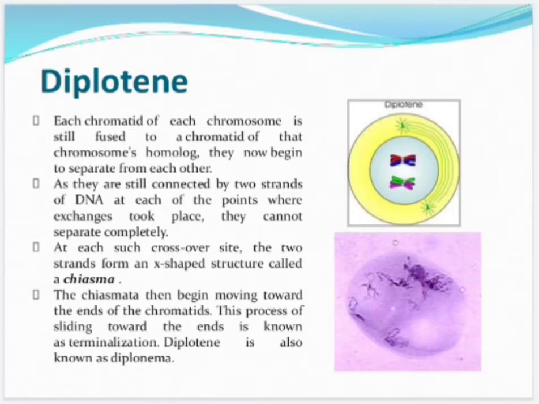They cannot separate completely. At each such crossover site, the two strands form an X-shaped structure called a chiasma or chiasmata. The chiasmata then begin to move towards the ends of the chromatids, and this process of sliding towards the end is known as terminalization. Diplotene is also known as diplonema.